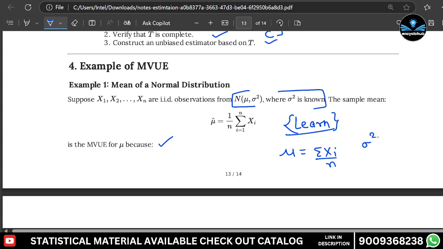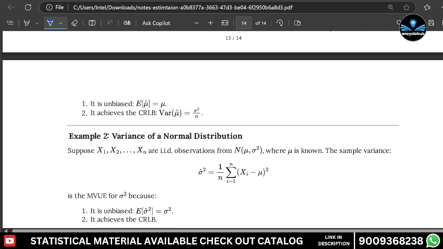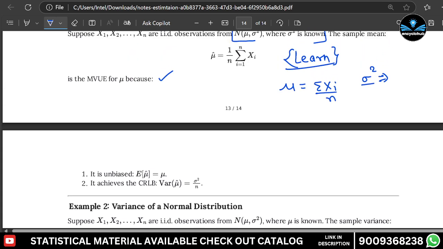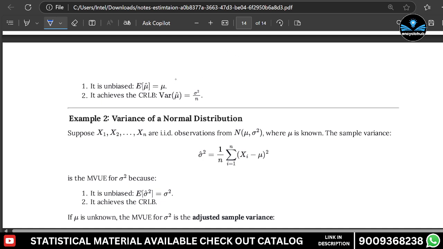It is unbiased and achieves the CRLB, and the variance of mu cap is equal to sigma square upon n. So as n increases, the variance will be less.